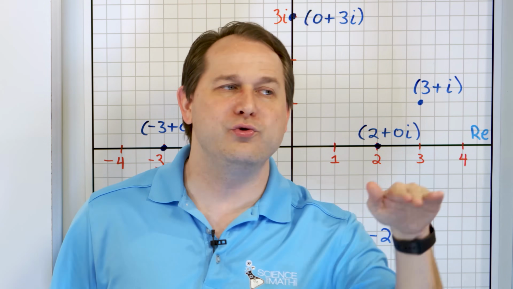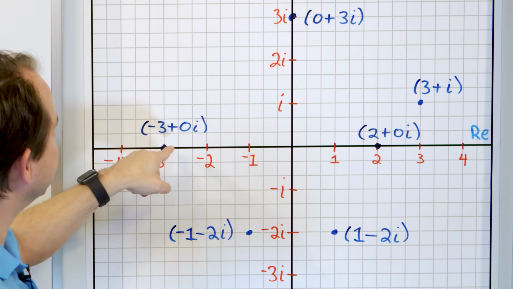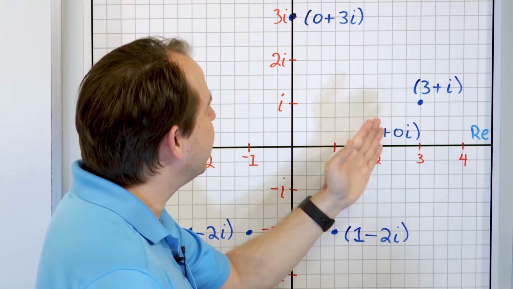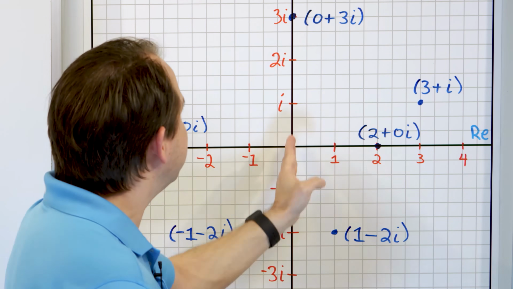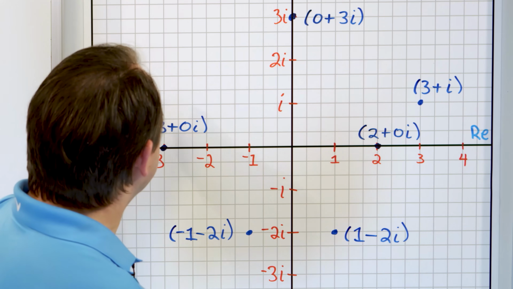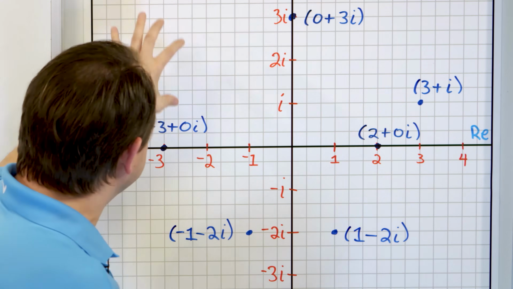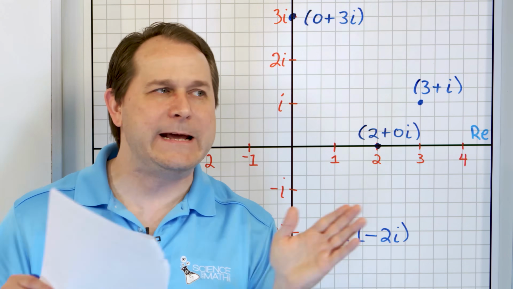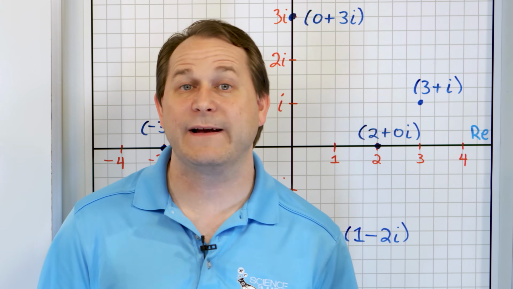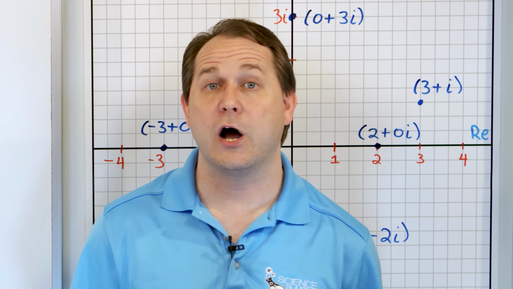So we have to draw two totally separate axes. Before you learn about imaginary numbers, the only number line you know about is this one, the real one, right? But then when you do learn about imaginary numbers, you learn that there's another number line called the imaginary number line. All the imaginary numbers live on here. But any number that's not purely real or purely imaginary will live somewhere else on this plane. So this is not an input-output of a function going on. This is literally saying these complex numbers have two parts that we have to represent. So we write them in what we call the complex plane.